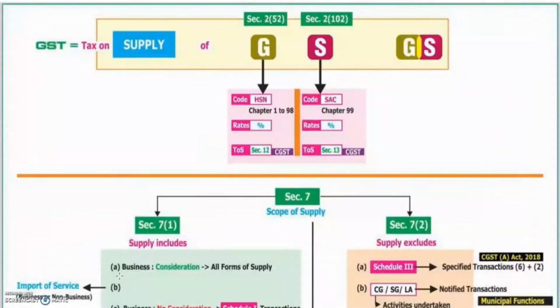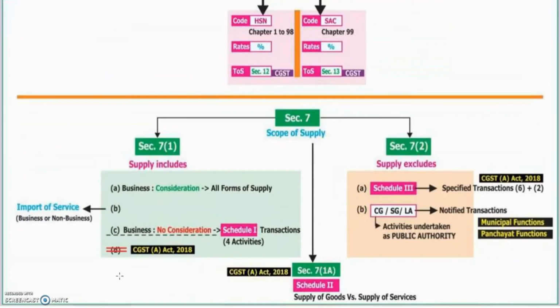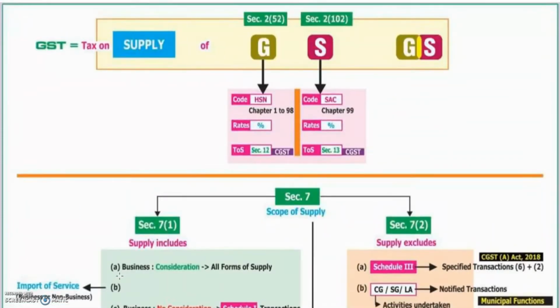Yes, this is explained in this chart. This topic is supposed to be a very important one. Let me explain this one. GST on supply of goods, services, or both. For goods, the code starts with HSN code. It should be represented in a percentage. And chapter numbers 1 to 98 are mentioned in Section 12 of the Act.